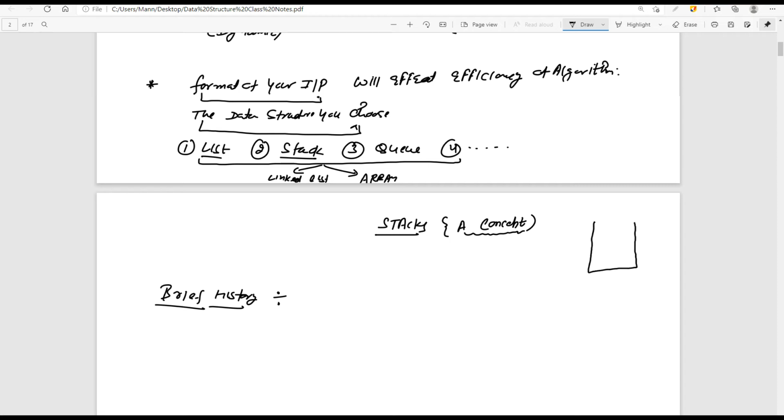One by one, we have this block, and over this particular block we keep the second block, and over this block we keep the third block. So this is a kind of stack formation. Any guess where this particular concept was originated? Not necessarily for computer people, but this is how people think about the concept of stack, and then they moved it to computer science.